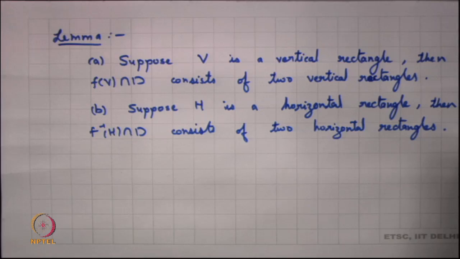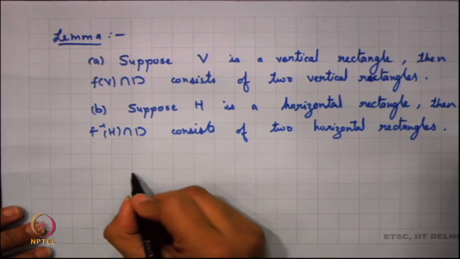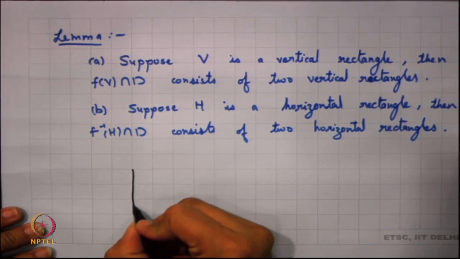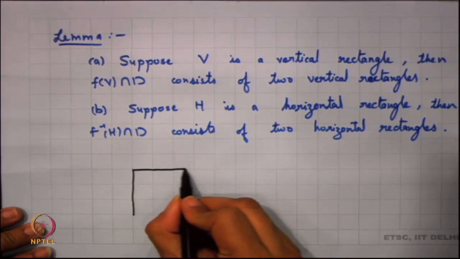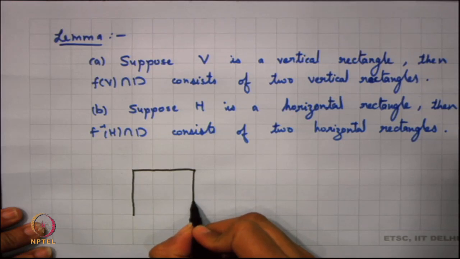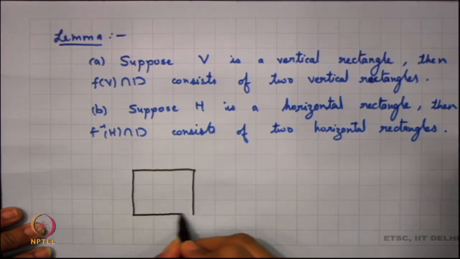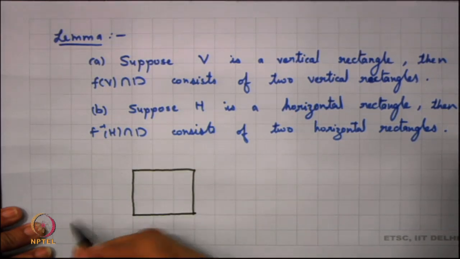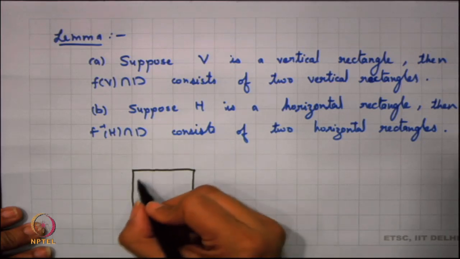Now, let us try to see this in the picture here. What I have here is my D, and in this particular D I am looking at a vertical rectangle.